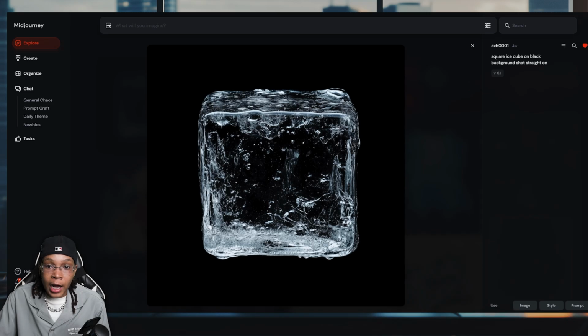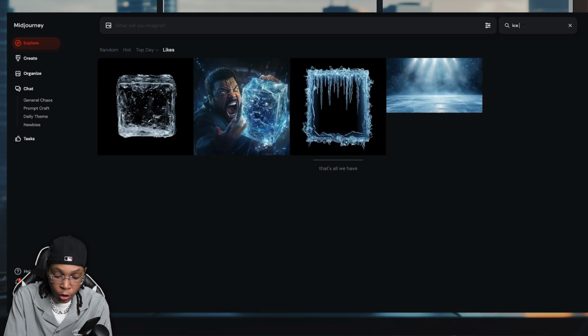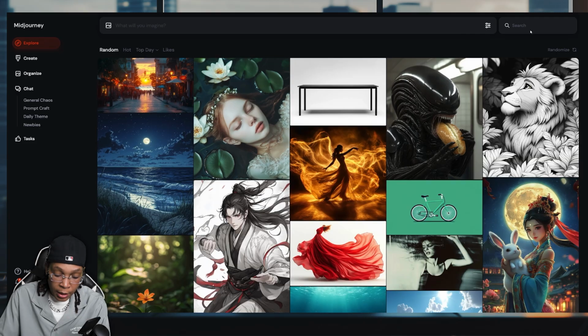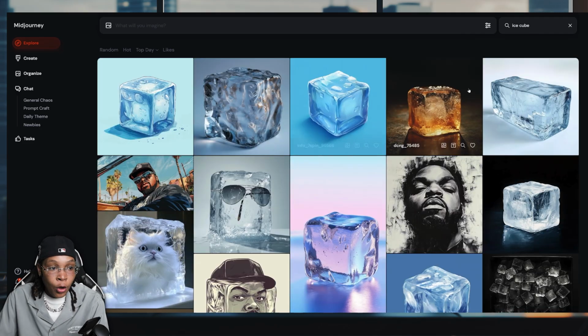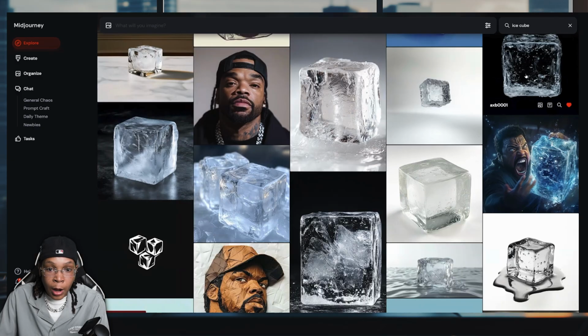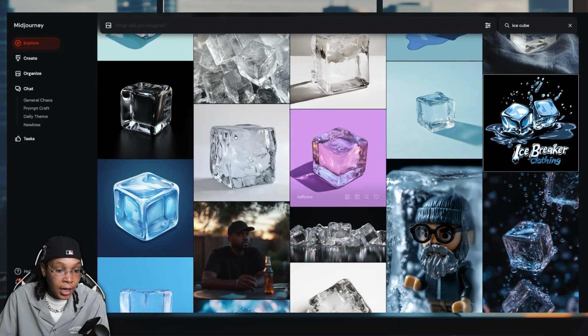So I already found an ice cube. And if you wanted to, you can go ahead and find another ice cube by going to random and typing in ice cube. And now you'll have a bunch of different ice cubes. You can have dark ice cubes. I wanted something that's a little bit more translucent, so that's why I went with this one. But they have all types of ice cubes.